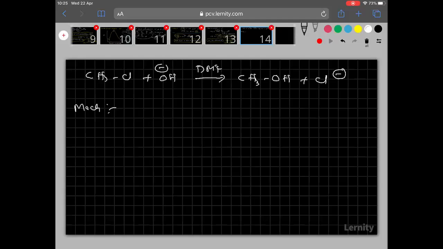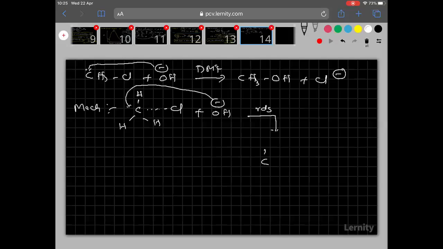Okay, now see the mechanism here. What happened here, you see clearly, CH3Cl, in this way I am writing. I told you, slowly the leaving group will depart and the nucleophile, that is OH minus, will attack on this carbon. Clear, everyone? OH minus will attack on this carbon in the RDS step. Now try to understand my point here. Slowly the leaving group will depart and slowly the nucleophile OH minus will attack here. Followed? You see, this is called the transition state.